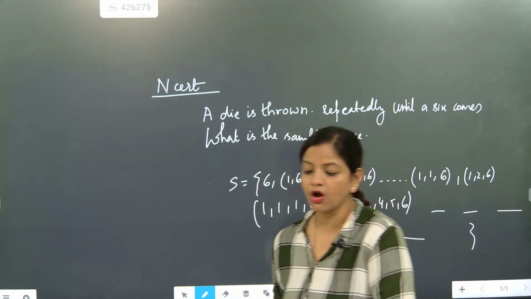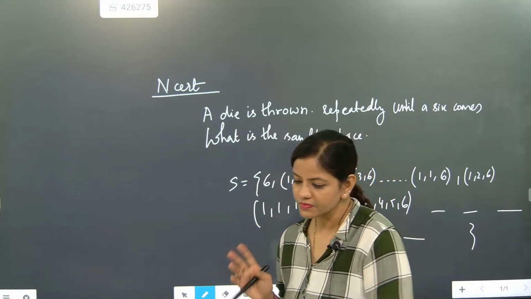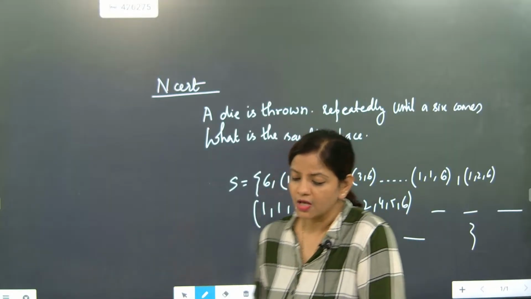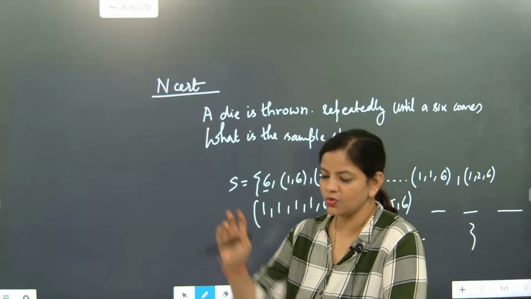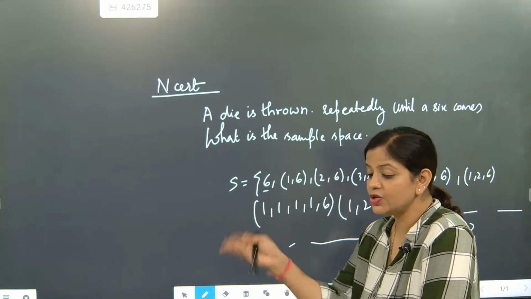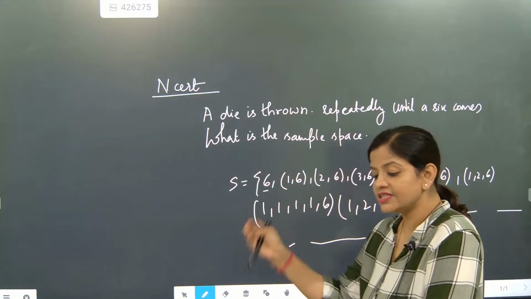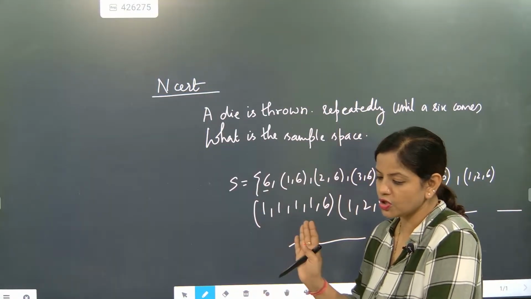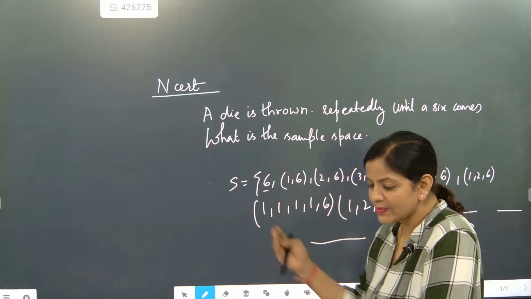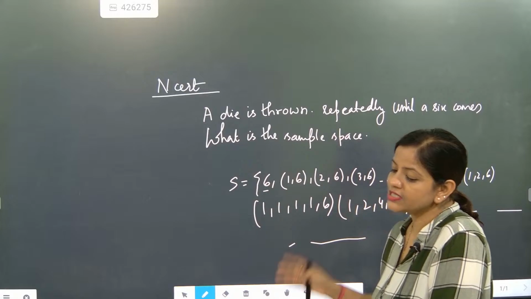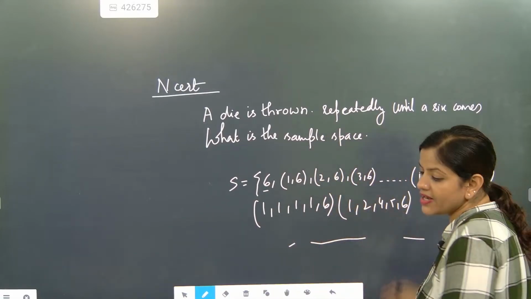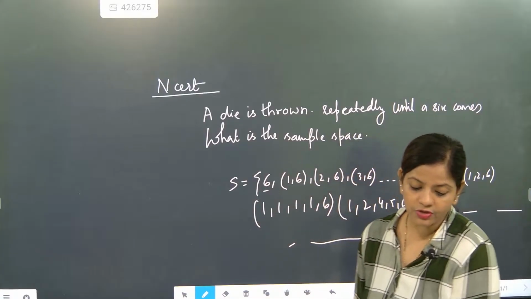Now, beta, we are going to talk about events. Understood? Once 6 is coming, you have to stop. So if the first time itself 6 comes, you won. Next time you threw the dice, 1 came, then you throw another time until 6 comes. The second time 6 came, you stop. The third time, or 4, 5 times you did, then 6 came. Those 4, 5 times should be included in your experiment now. So that type of situation can go to an infinite series. Understood or not? Now, beta, I'm going to start probability.